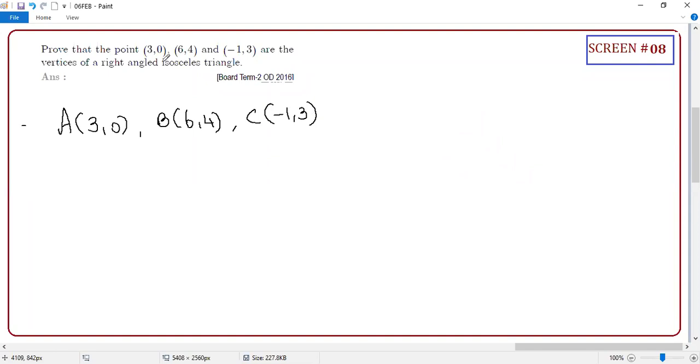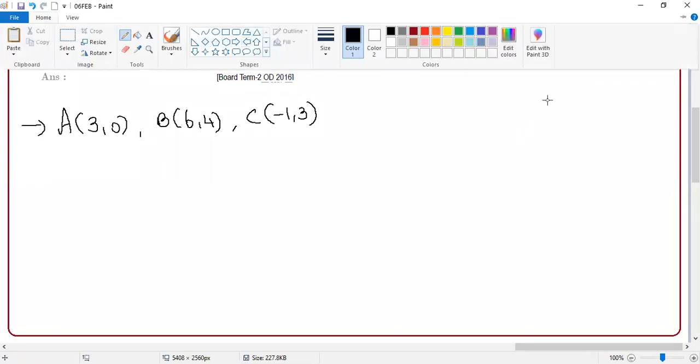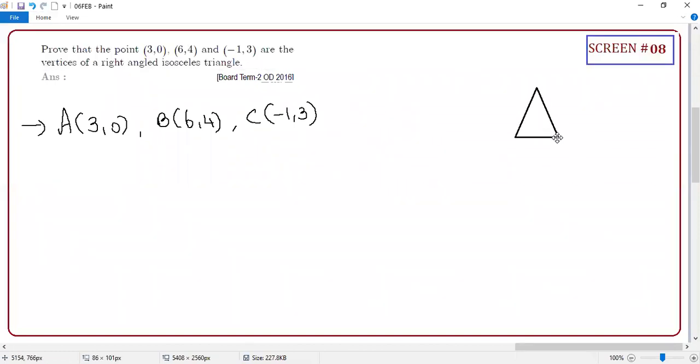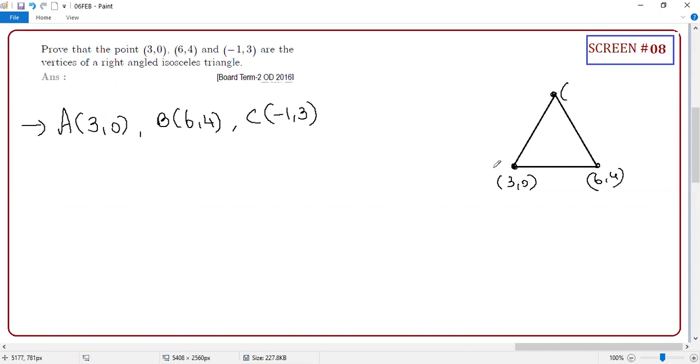That is step number 1. There is a triangle with 3 vertices, and the vertices are given: (3, 0), (6, 4) and (-1, 3). Let them be A, B, C.